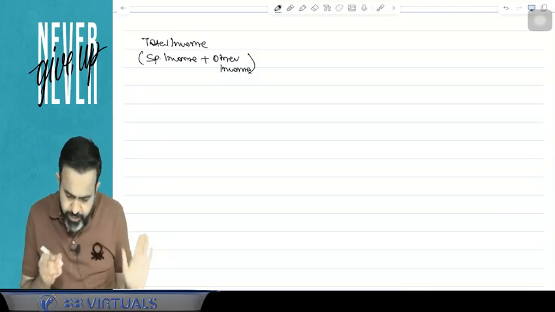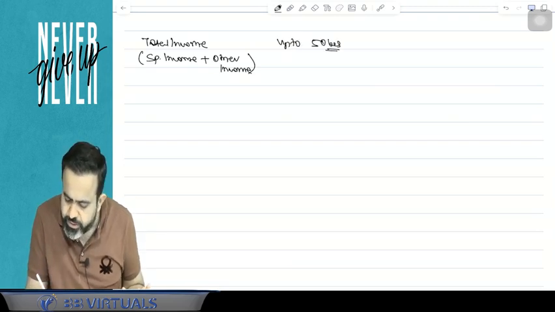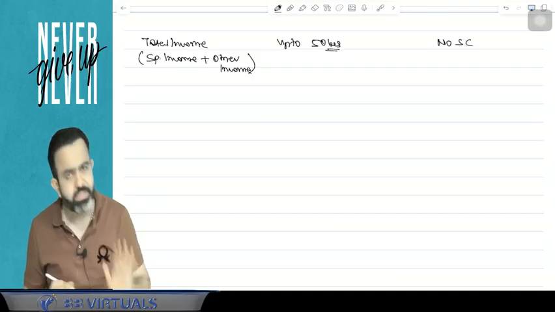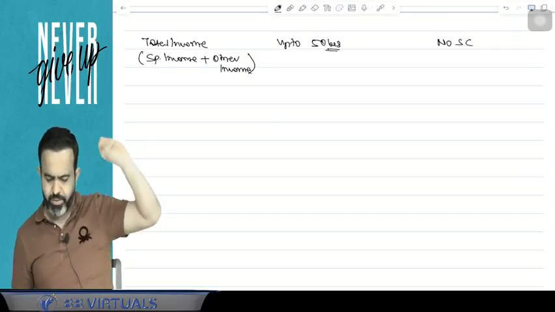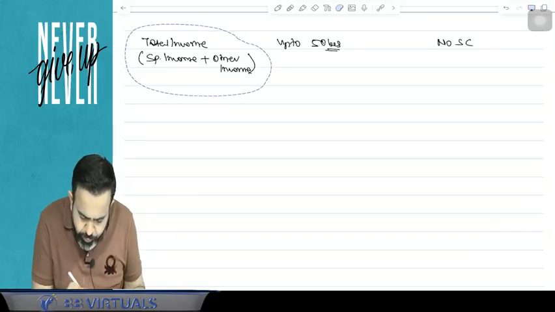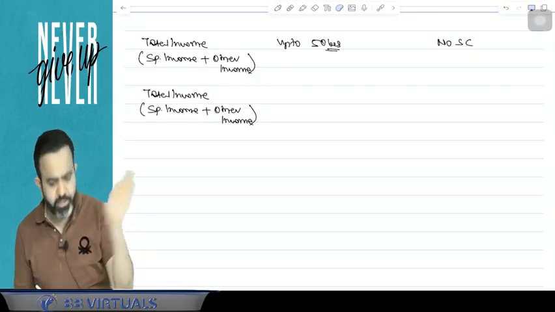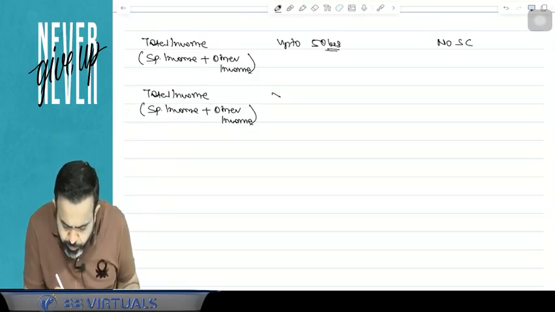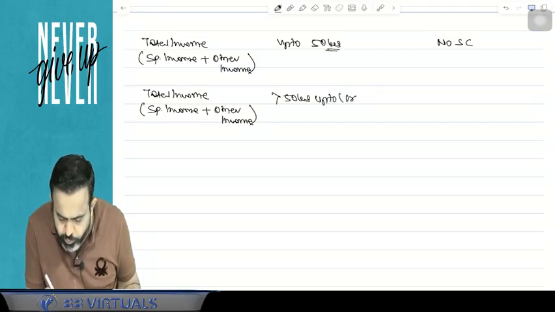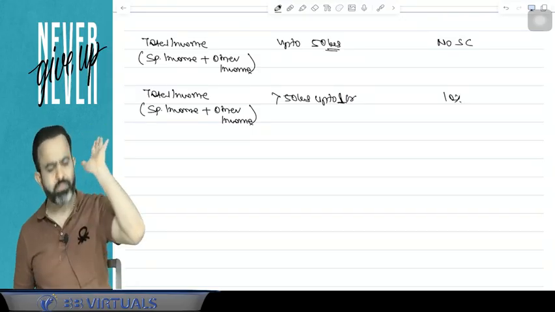So suppose your total income is up to 50 lakh, then there is no surcharge. It's very simple. But if your total income, that is special income plus other income, is more than 50 lakh up to 1 crore rupees, then surcharge is applicable at the rate of 10% on the tax.